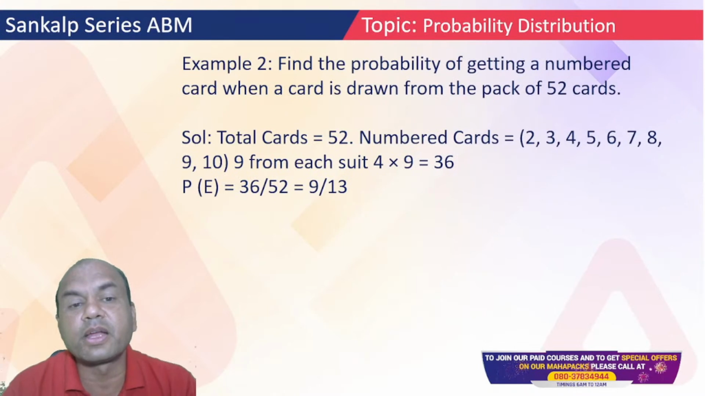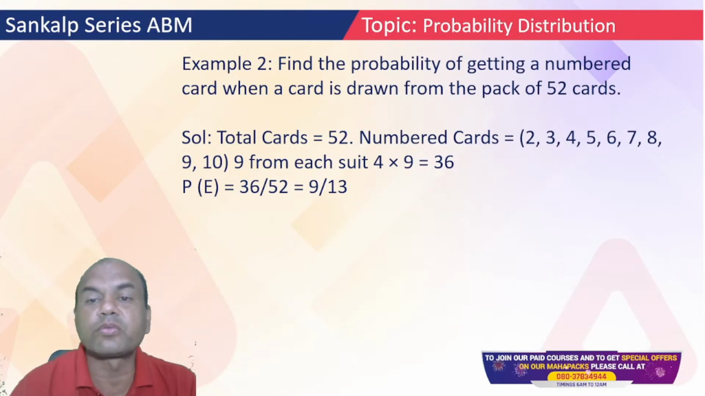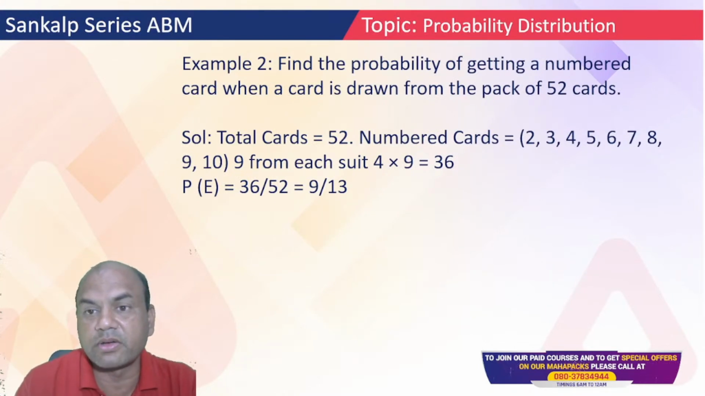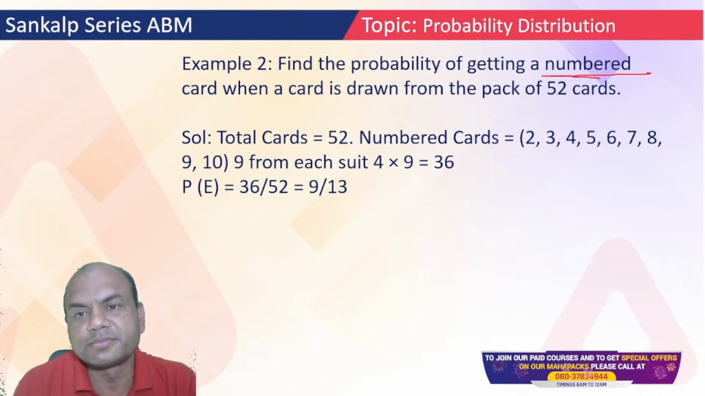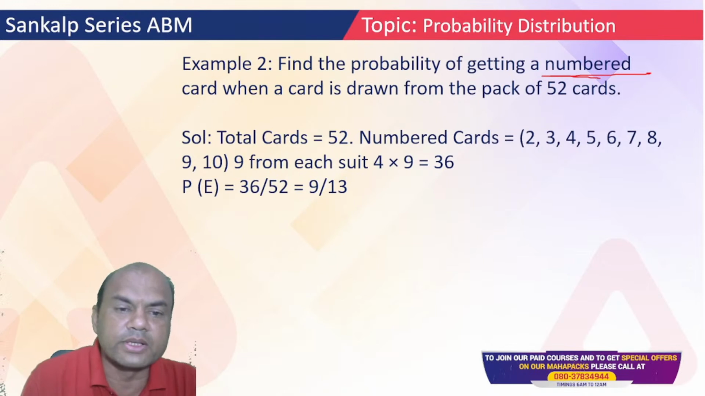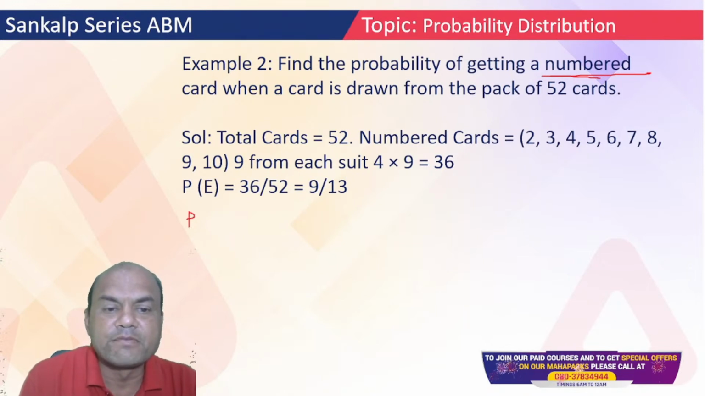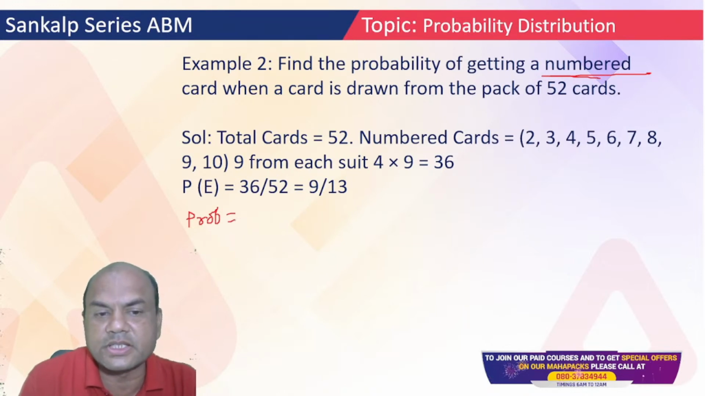Find the probability of getting a numbered card when a card is drawn from a pack of 52 cards. Now I want a numbered card. Okay. Numbered card. Now how many numbered cards are there? Firstly tell me. And total is 52. First remember the probability. Formula for probability is what? Success.